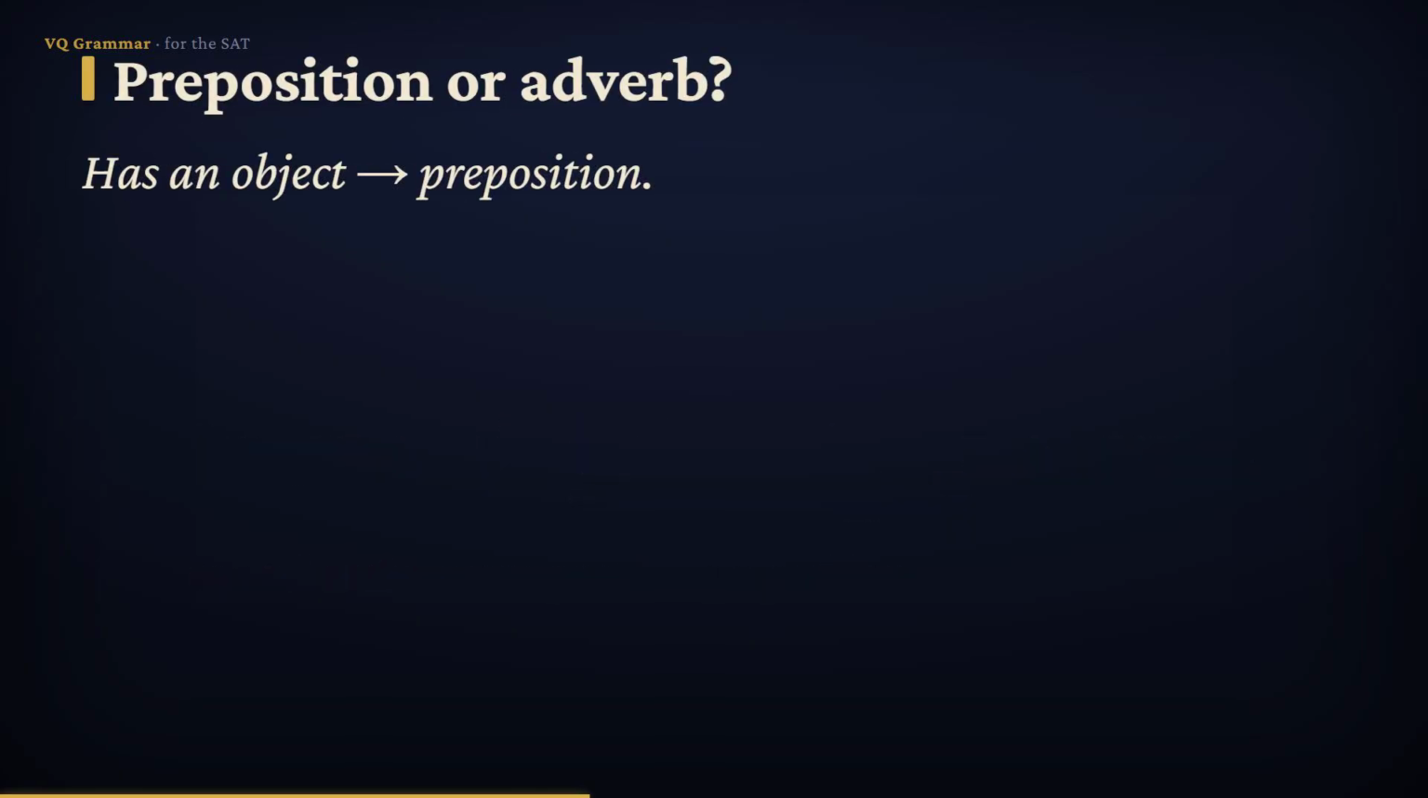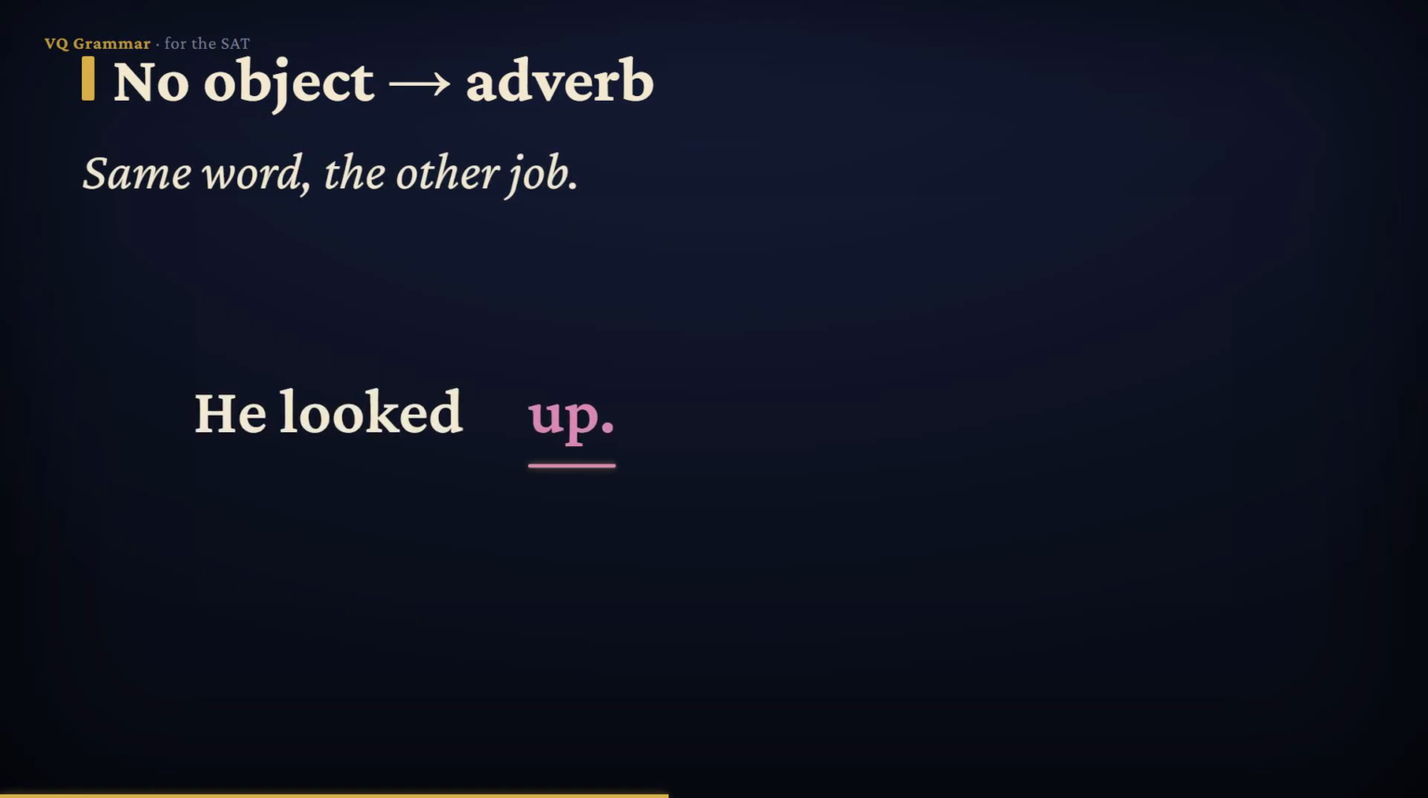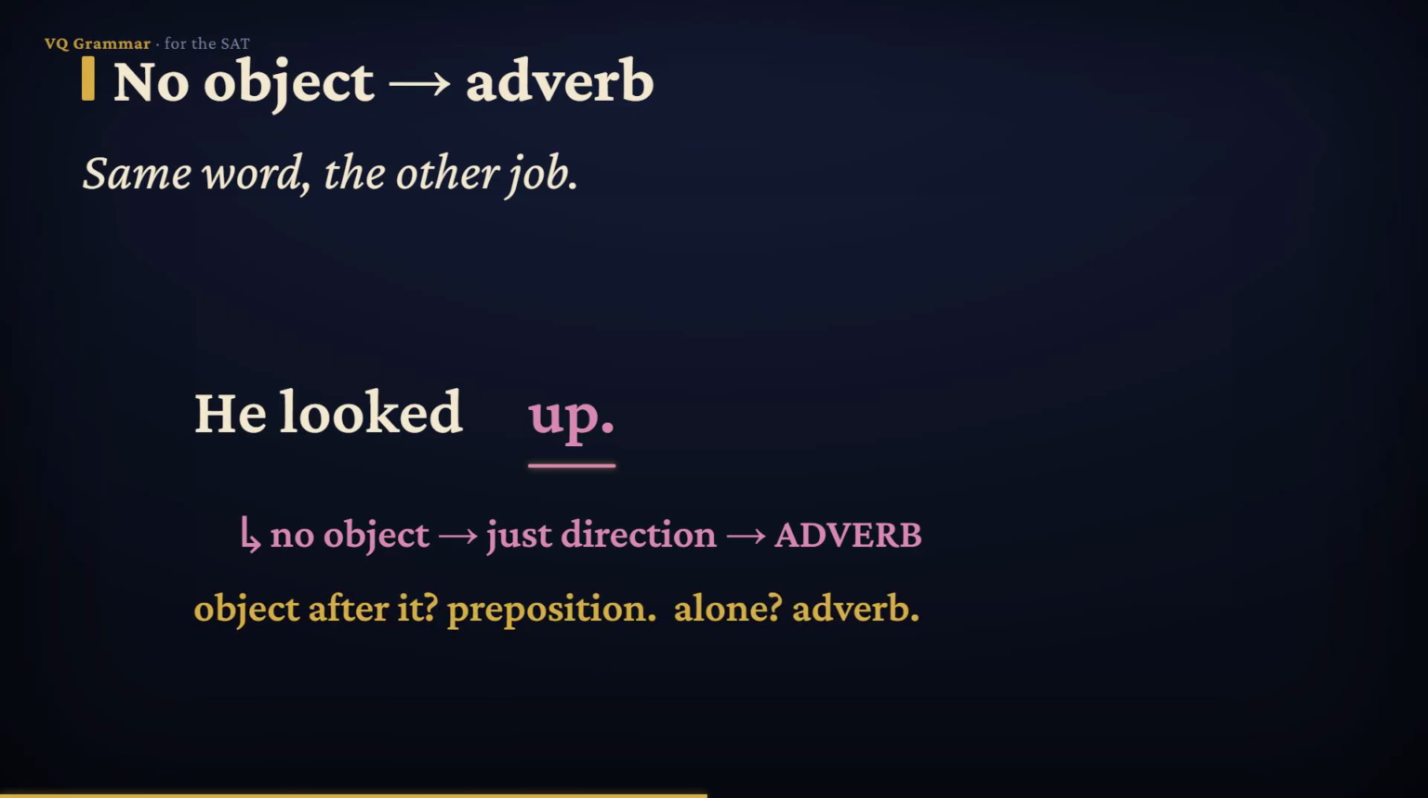Watch out for this trap. A handful of words, like up, in, on, and over, can be either a preposition or an adverb. The test is whether it has an object. He ran up the hill. Here, up has an object, the hill, so it's a preposition, starting the phrase up the hill. But he looked up. Now up has no object. It just tells direction, so it's an adverb. Same word, two jobs. The rule: if a noun or pronoun follows as its object, it's a preposition. If it stands alone, it's an adverb.